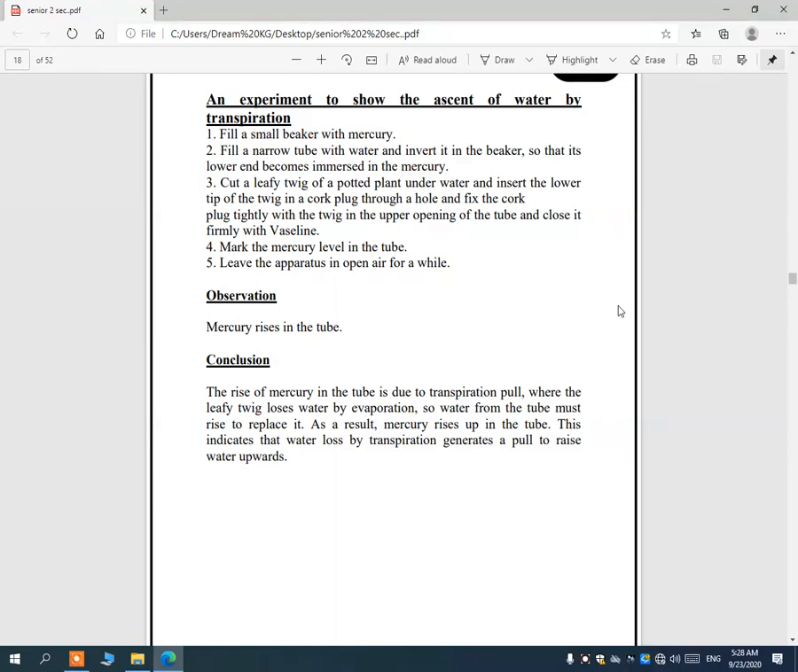Observation: mercury rises in the tube. Conclusion: the rise of mercury in the tube is due to transpiration pull, where the leafy twig loses water by evaporation, so water from the tube must rise to replace it. As a result, mercury rises up in the tube, and this indicates that water lost by transpiration generates a pull which raises the mercury instead. Okay.